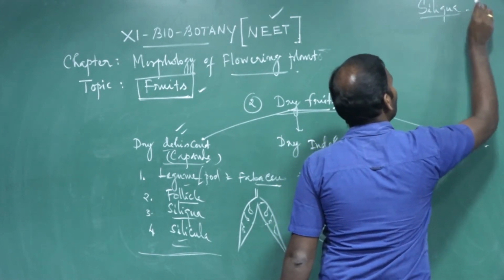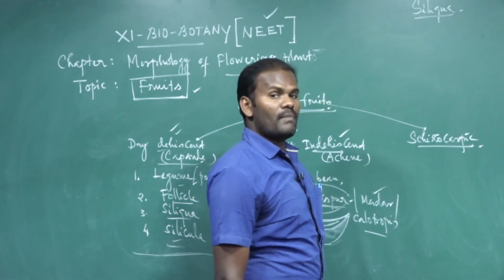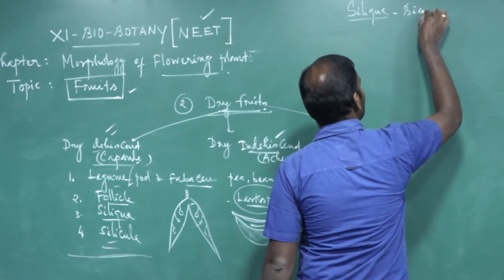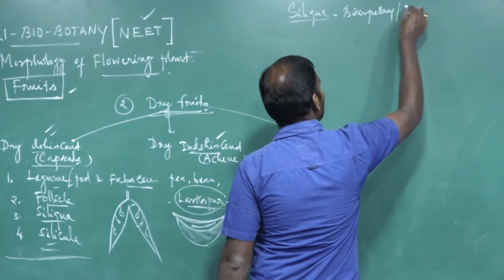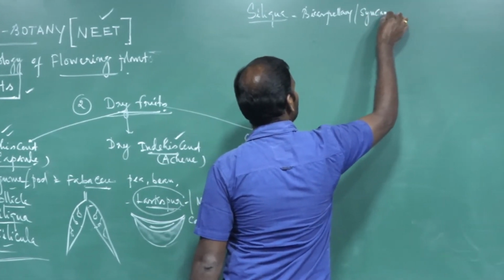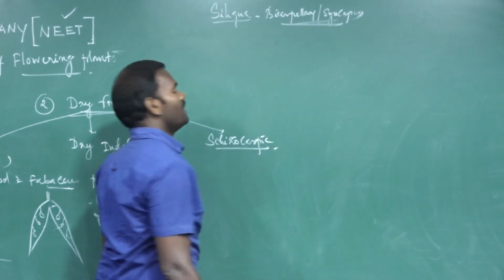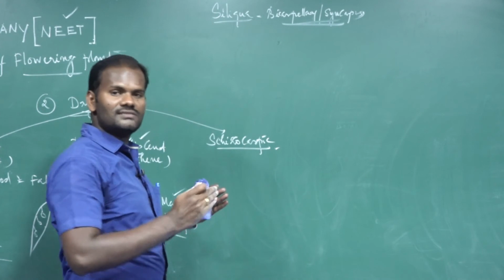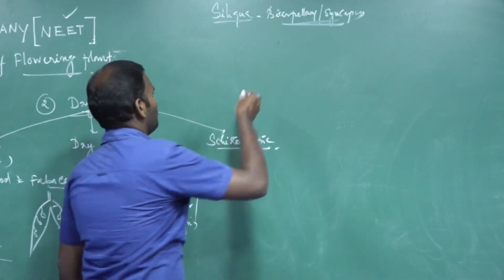Then siliqua and silicula. Siliqua: this type of fruit is developed from a bicarpellary syncarpous, superior ovary. It opens by two halves from base to the apex.